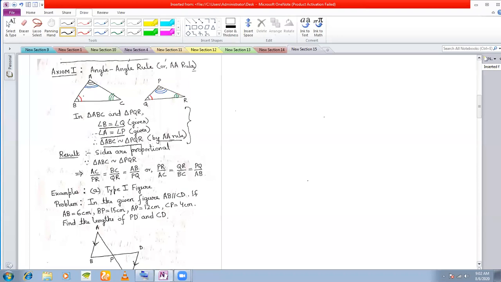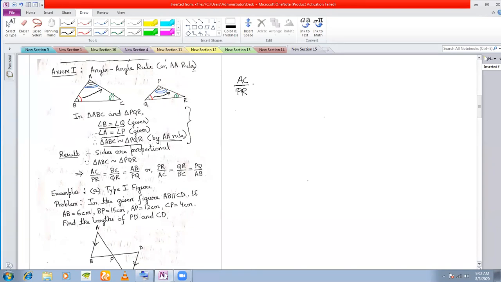Now what are the proportional sides? See, this red angle of ABC is equal to this red angle of PQR. Opposite to this red angle is which side? AC. And opposite to the other red angle is PR. So I write AC by PR. I am writing the side of triangle ABC in the numerator. You can also write PR by AC, no problem.